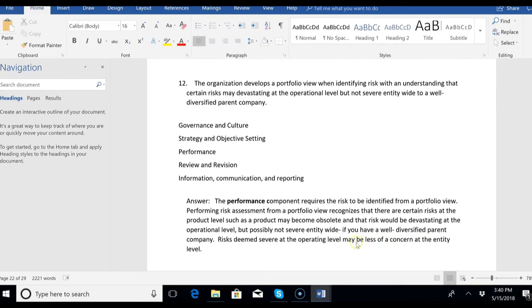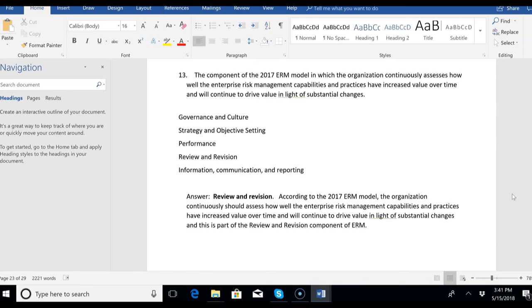Risks deemed severe at the operating level may be less of a concern at the entity level. That describes taking a portfolio view, and that's at the performance component of ERM. All right, so we looked at the first three components: governance and culture, strategy and objective setting, followed by performance. And this is all in order. This is how ERM is done. We're not trying to memorize it out of order just to catch some acronym. No, we're doing this in order. So governance and culture, followed by strategy and objective setting, followed by performance.